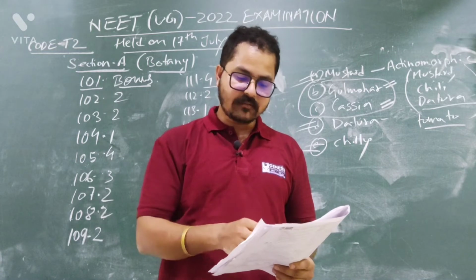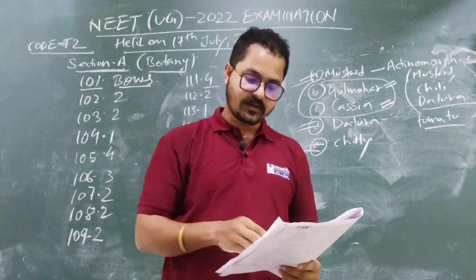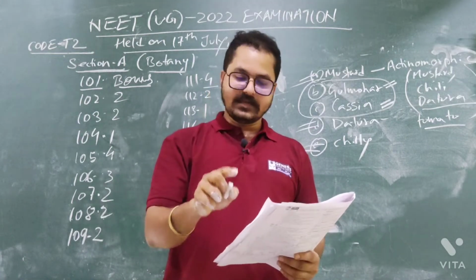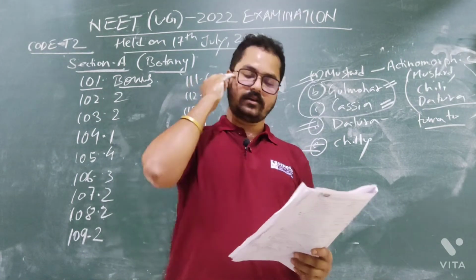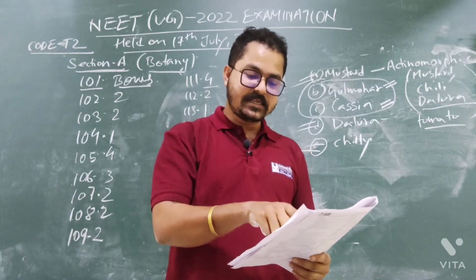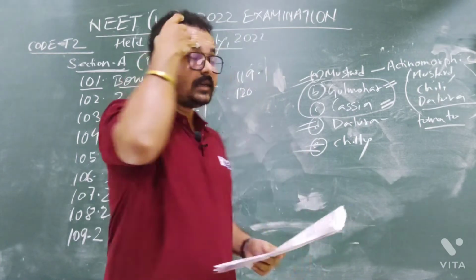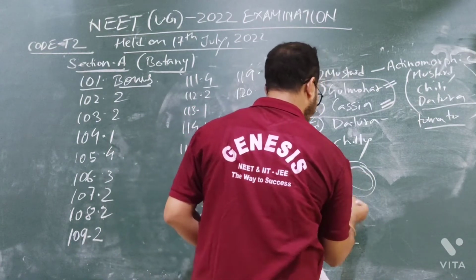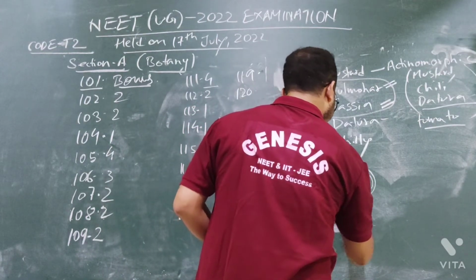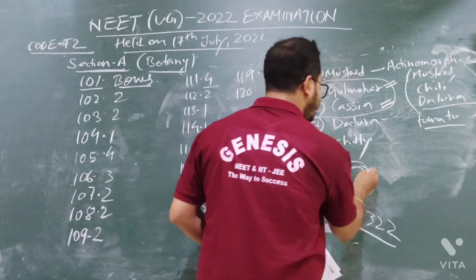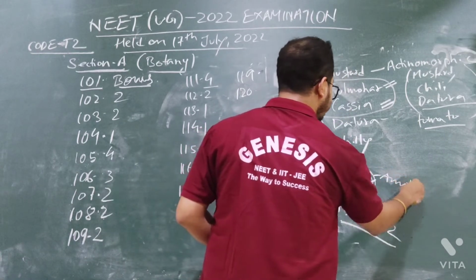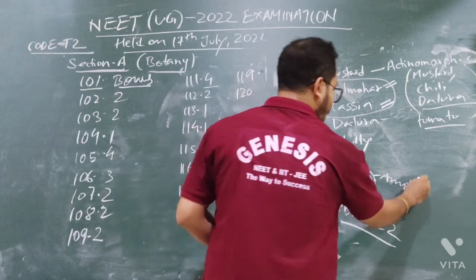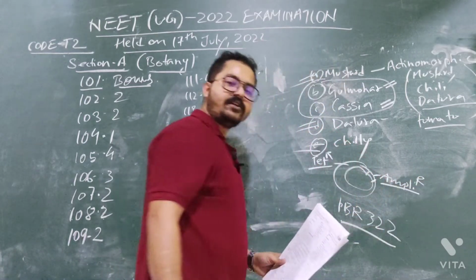So statement 1 is correct, assertion is correct, but reason is wrong. So option will be option number 1. Option A is correct, but reason is not correct. What is the reason? Ampicillin resistant gene is used as a selectable marker. Absolutely correct. You see, this is the plasmid. If this is the plasmid pBR322, it has many resistant genes: ampicillin resistant gene, tetracycline resistant gene, chloramphenicol resistant gene.